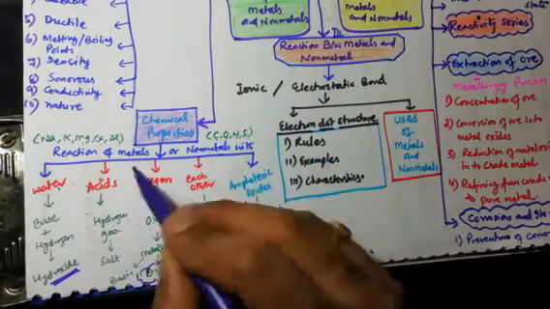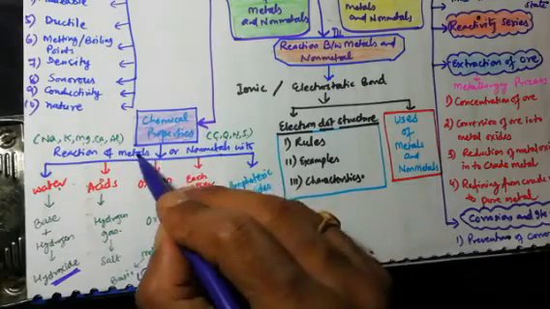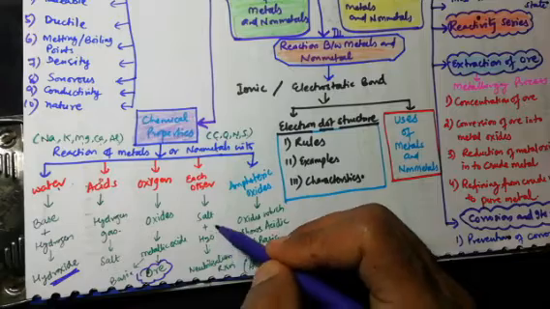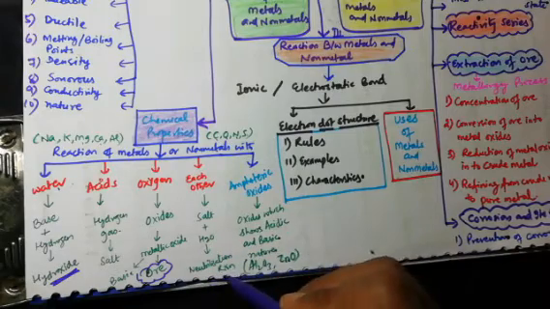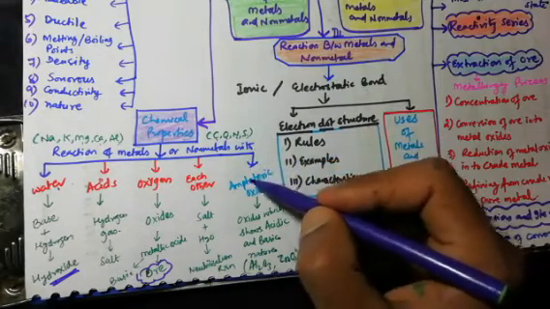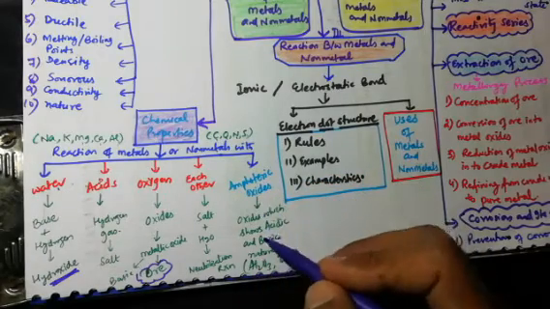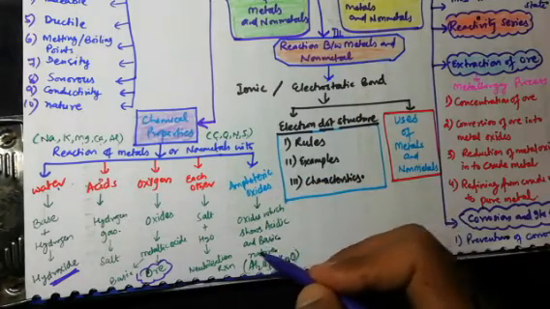Then when a metal reacts with a non-metal, or a non-metal reacts with a metal, then with each other it will form salt and water. Because of this salt and water, it is called a neutralization reaction. Okay, and in the end we have one very important topic, that is amphoteric oxides. Amphoteric oxides are those oxides which show acidic as well as basic nature.